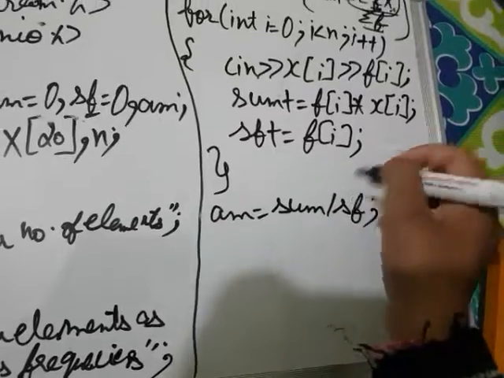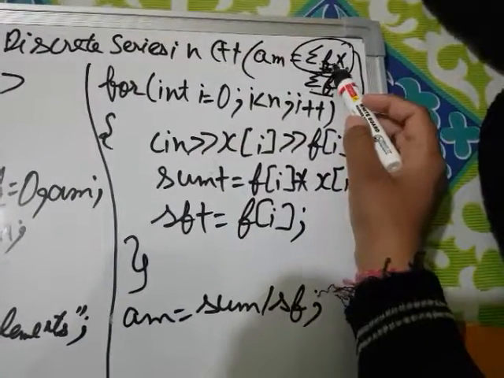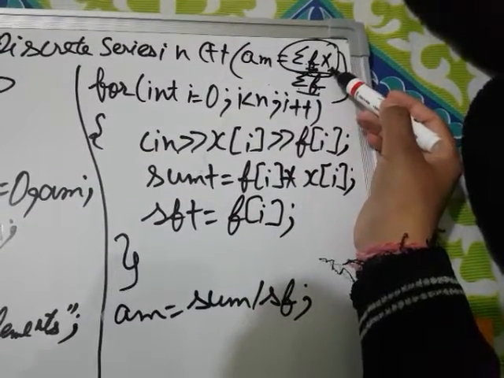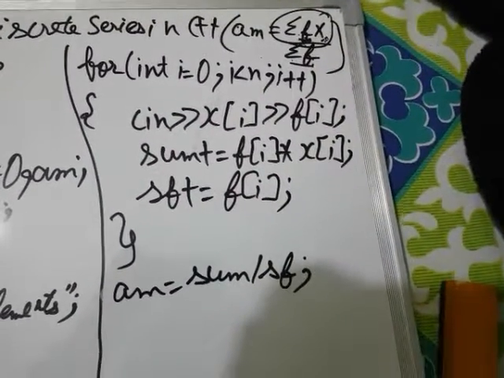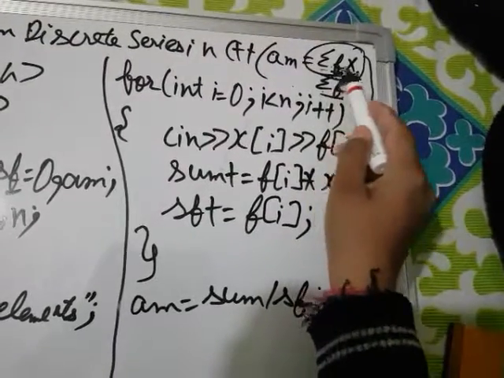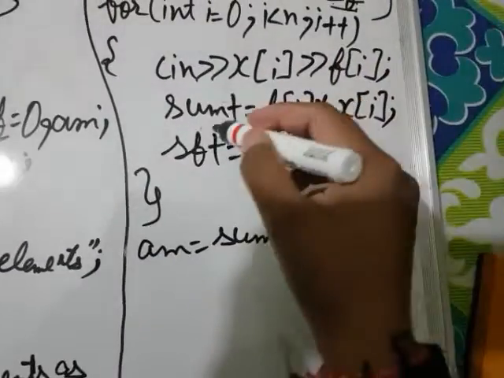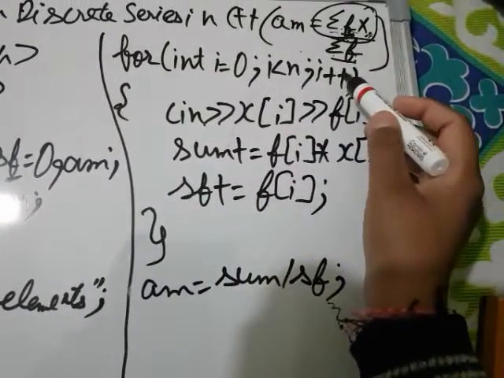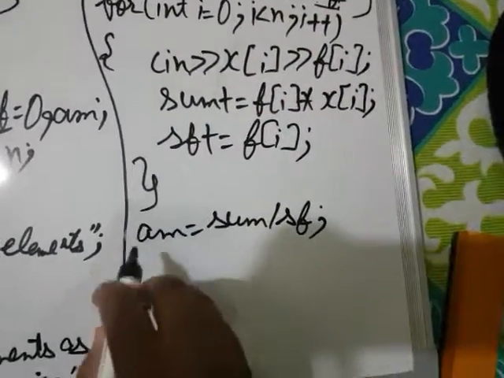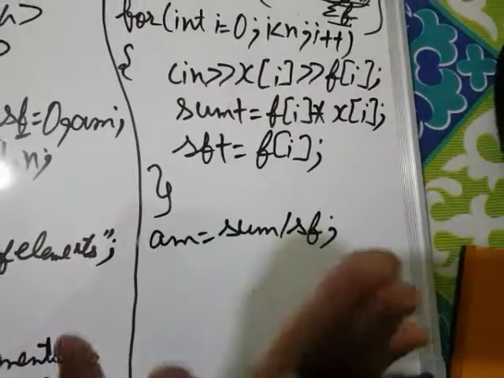Why do we do this step? Because we have to calculate the arithmetic mean by summation of frequency multiplied by the corresponding elements divided by the summation of frequency, and the result of the first portion is calculated in the sum variable and the summation of frequency is calculated in the sf variable. So we just apply the formula over there.